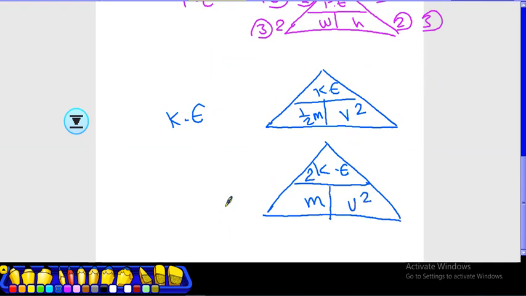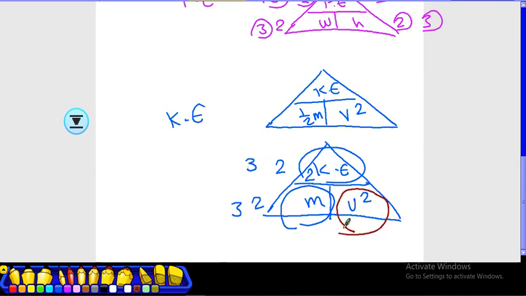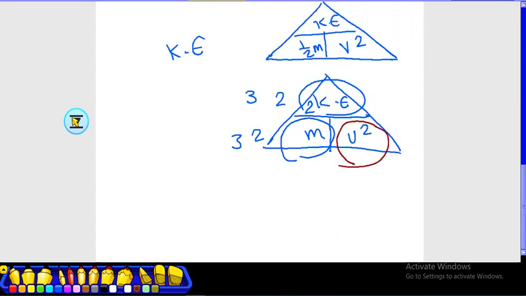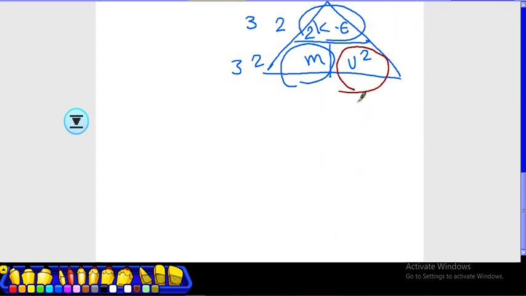So when we increase mass twice, kinetic energy will increase twice. When you increase mass 3 times, kinetic energy increases 3 times. But this will never be the case with velocity. No, we have to do something different with velocity. When velocity is increased 2 times, and you can see this power so clearly, you have to say kinetic energy increases by 2 to the power 2, which equals 4.